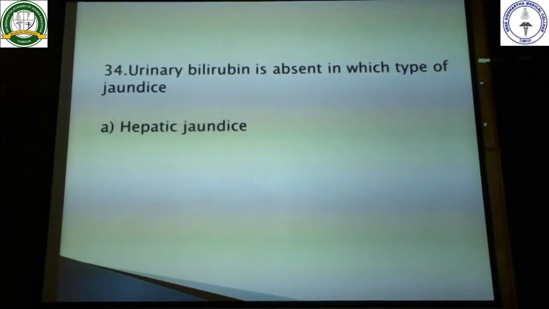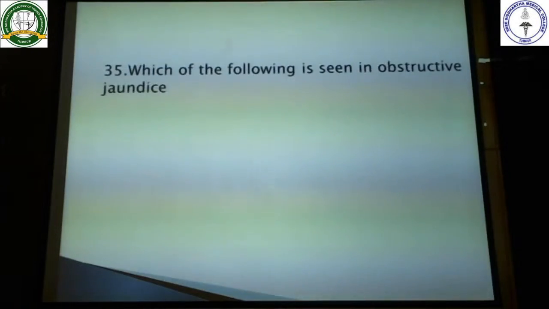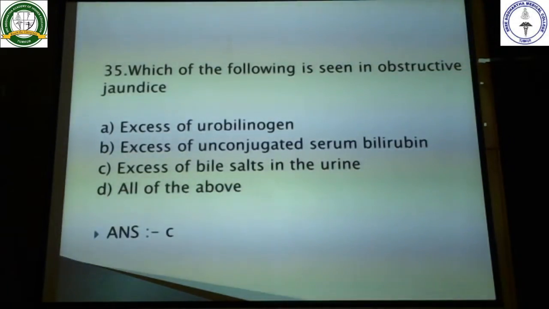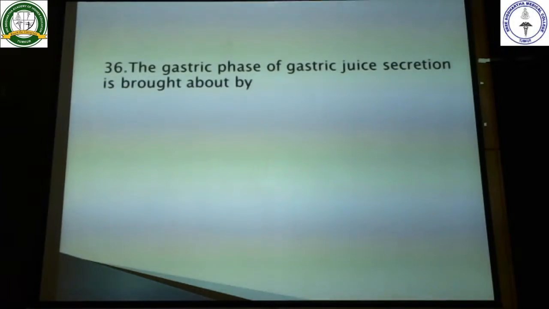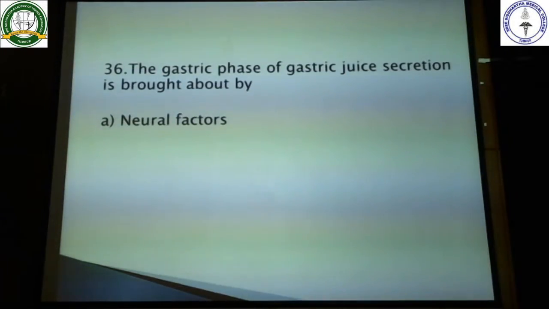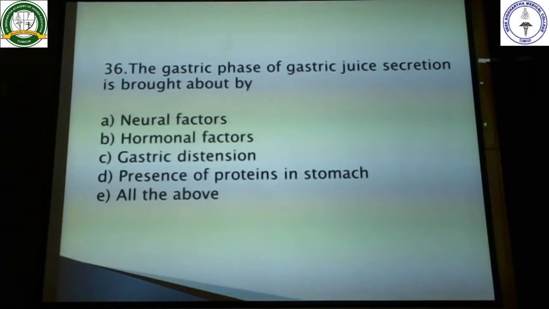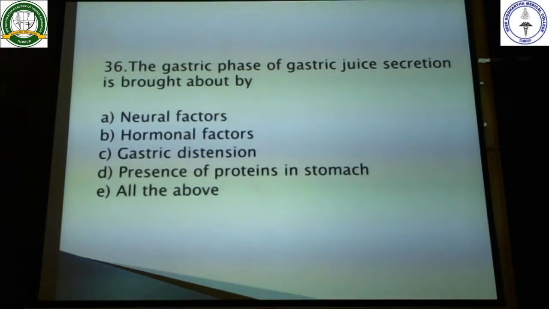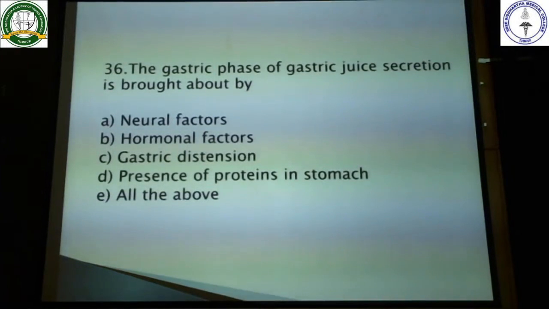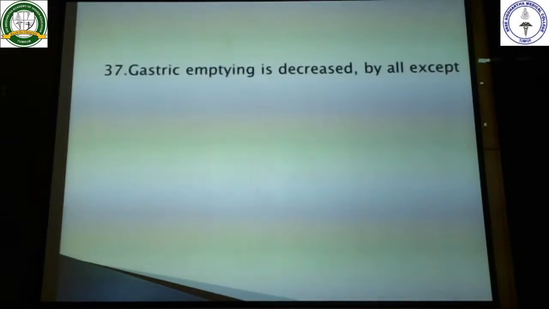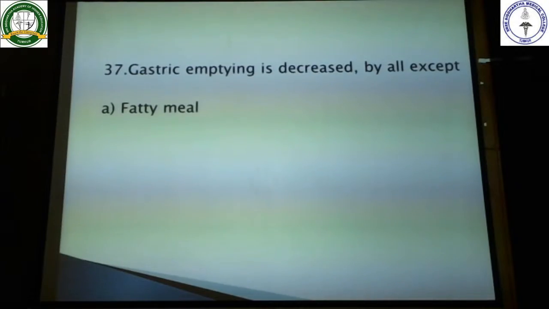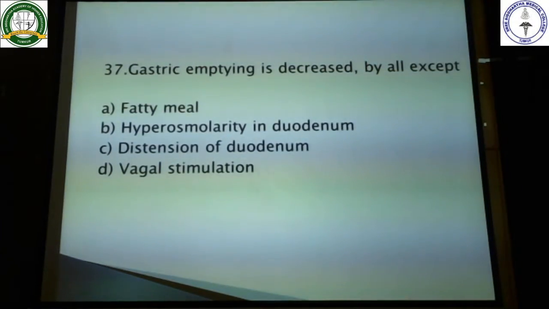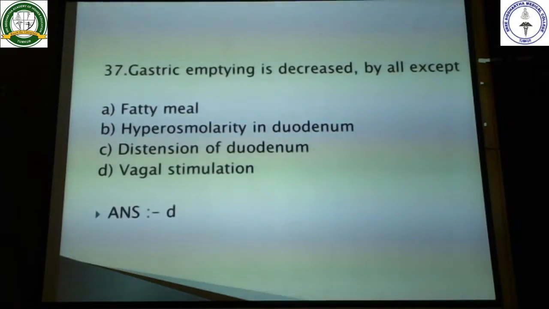Urinary bilirubin is absent in obstructive jaundice. Which of the following is seen in obstructive jaundice? You get excess of bile salts in the urine. Then the gastric phase of gastric juice secretion is brought about by the presence of proteins in the stomach, gastric distension, hormonal factors, neural factors. So all are there, and all these are covered by the fifth option, that is all of the above. Then gastric emptying is decreased by all except for vagal stimulation, which causes release of acetylcholine. Acetylcholine favors gastric emptying. So this is the option here.